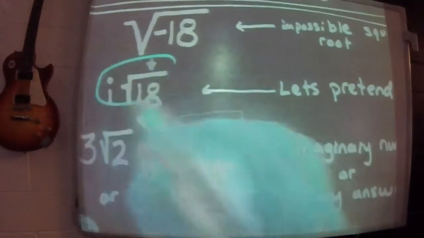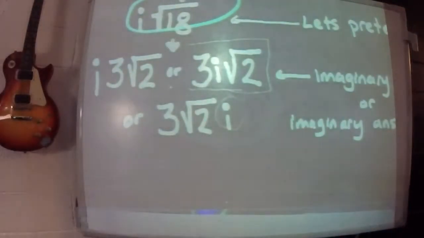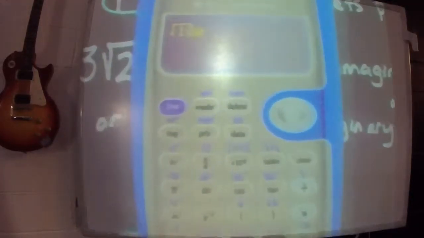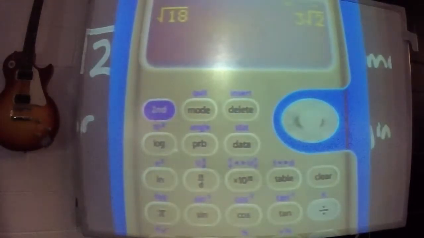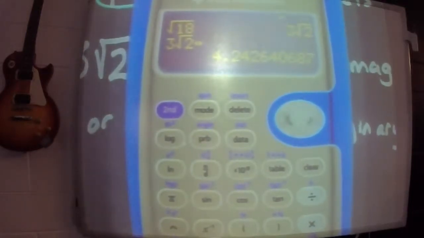Imagine that it's positive 18. Now, square root of 18, you cannot, off the top of your head, think of some number that if you multiply by itself gives you 18. So I would say let's check on the calculator what the square root of 18 is. If you check on the calculator what the square root of positive 18 is, it's going to say 3 square root of 2. So then that's as much as it's going to reduce. I mean, you could toggle it to 4.24, but let's just leave it as 3 square root of 2.